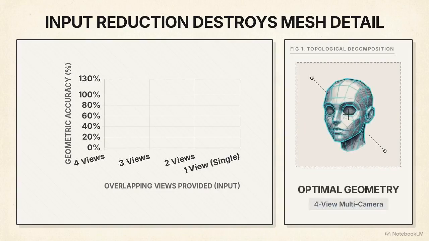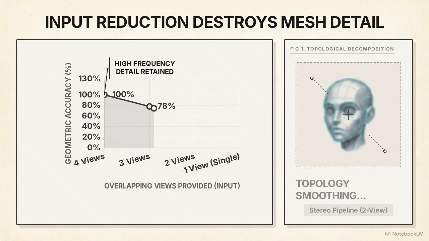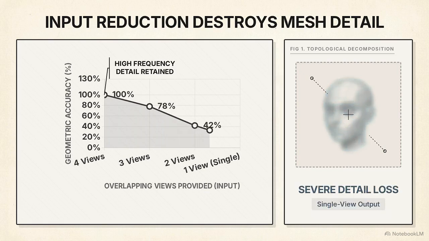Without 4 overlapping views, the neural network entirely loses the high-frequency data, resulting in smoothed-out facial features and simplified clothing textures. Every time you reduce the raw input data, you strictly degrade the output mesh fidelity. It establishes a direct mathematical trade-off between the accessibility of the pipeline and the geometric accuracy of the final model.